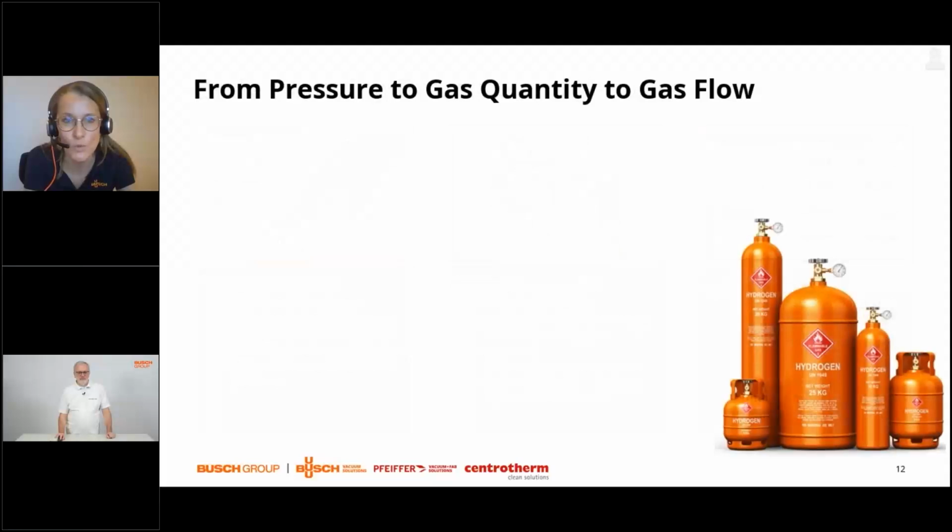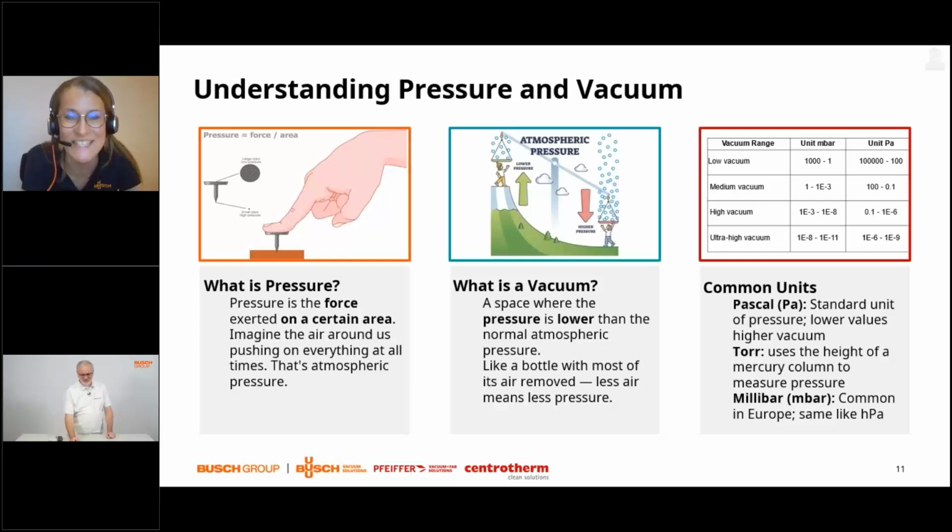A last point about vacuum ranges. We divide different categories of vacuum. When we talk about pressures starting from 1000 millibar going to 1 millibar, we describe this as low vacuum.